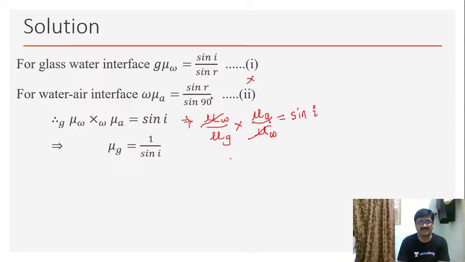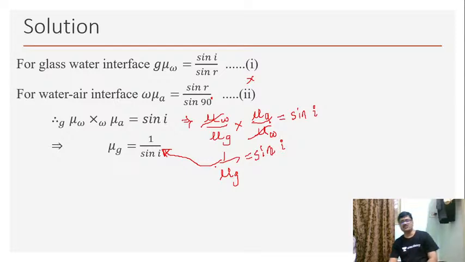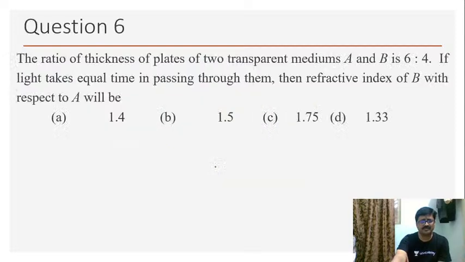So I'll get 1 by mu g is equal to sin I. Therefore mu g is equal to 1 by sin I. Now let me move on to the next question quickly.